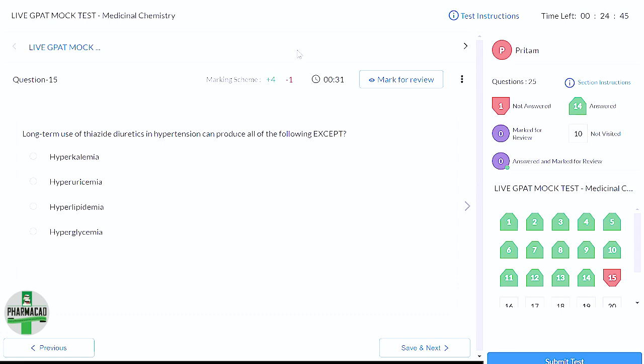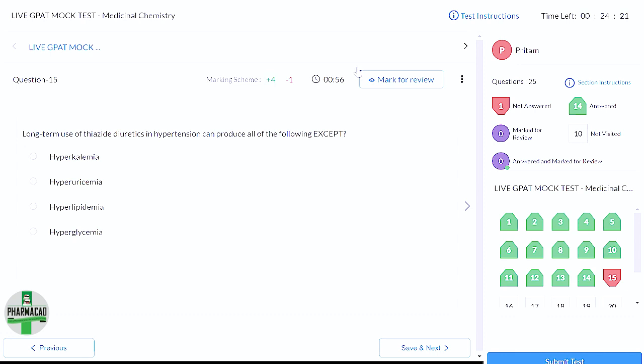Now tell me which one will be the answer for thiazide diuretics. This is not the side effect because they are saying which one is produced except. Meaning, whatever we will select, that will not be the side effect of thiazide. Which one is not?